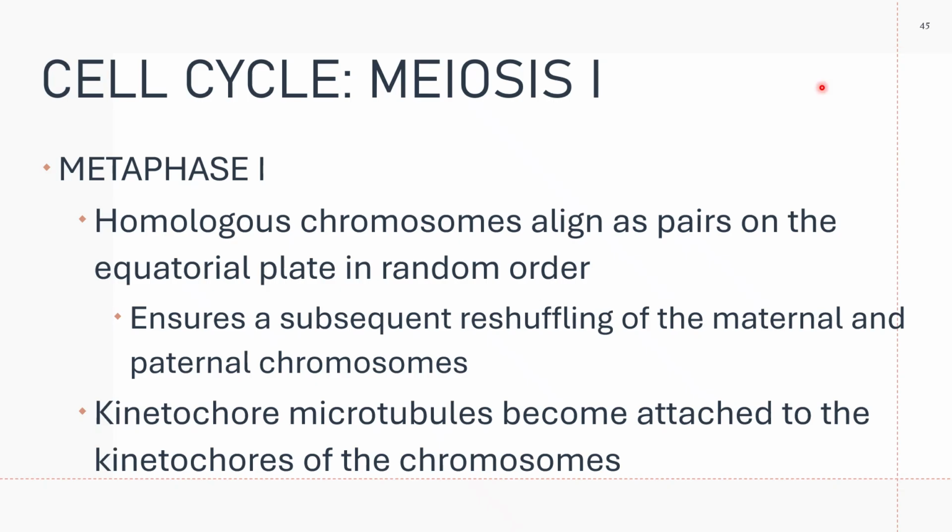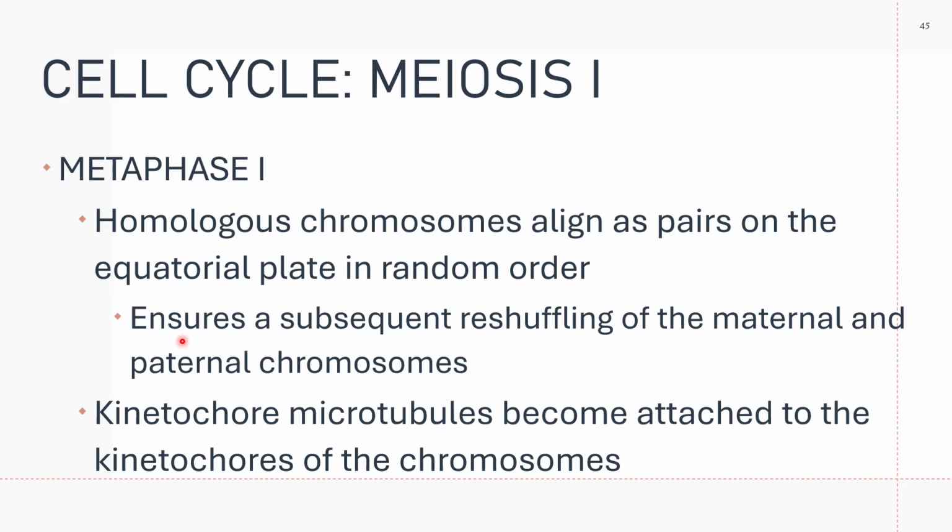Metaphase 1. In metaphase 1, your homologous chromosomes align as pairs on the equatorial plate in a random order. Please note that your homologous chromosomes, each of them composed of two chromatids, line up on the equatorial plate of the meiotic spindle in a random order.